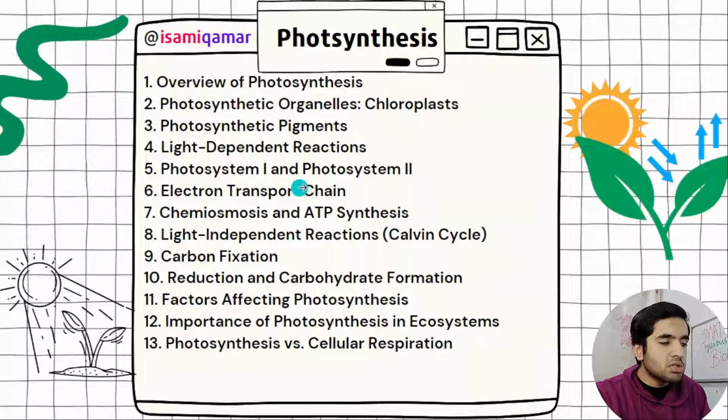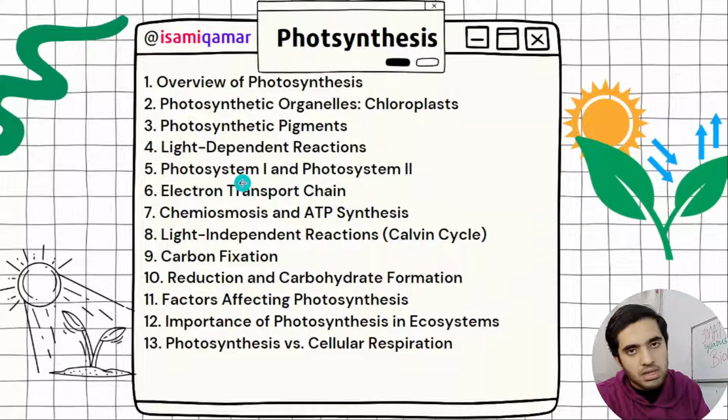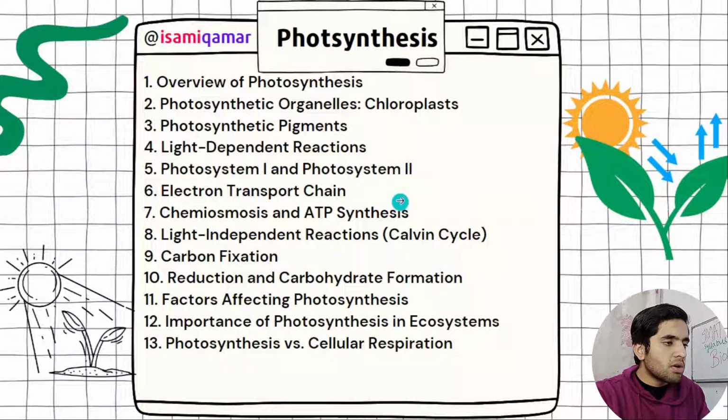Then we have photosynthetic pigments, light dependent reaction, and light independent reaction. In the light dependent reaction, photosystem 1 absorbs a wavelength of 700 nanometers, and photosystem 2 absorbs 680 nanometers. Electron transport chain, chemiosmosis and ATP synthesis occur with chlorophyll B6F. Just look at the Pearson book, you will get to know.